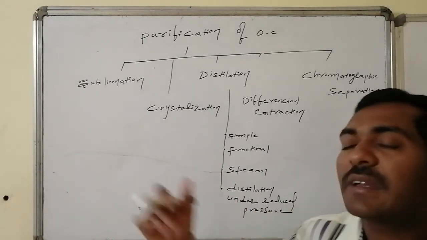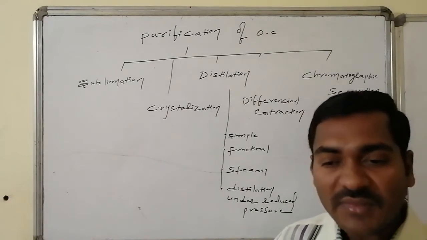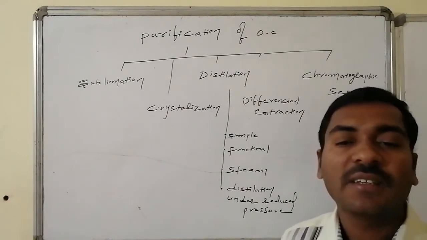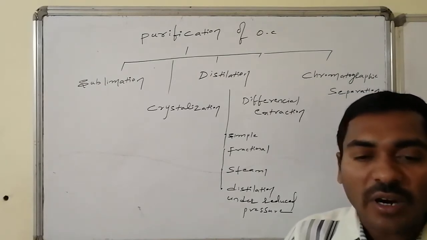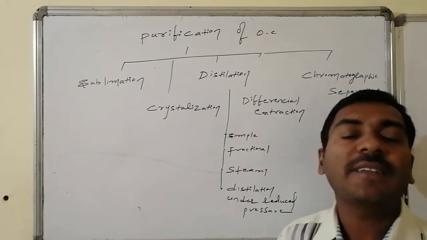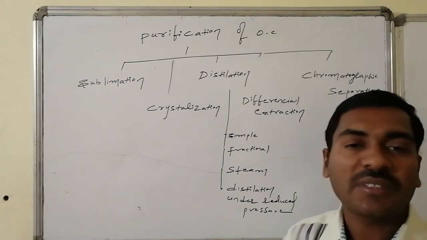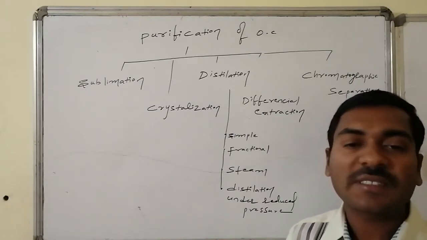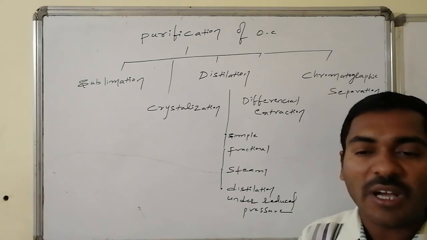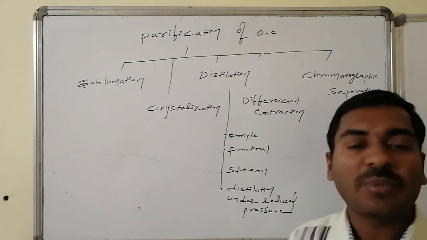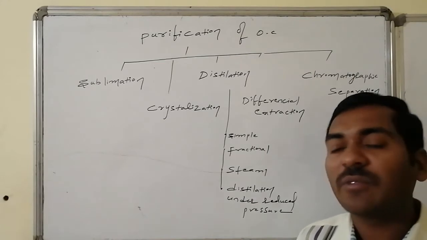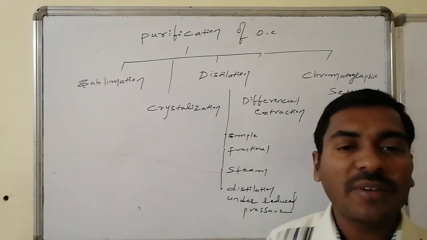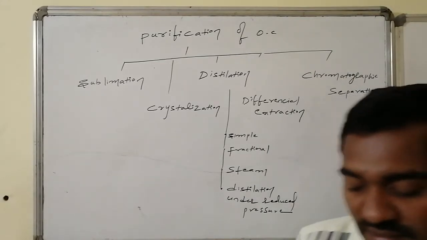We will go in detail one by one: which particular physical state is eligible for separation under a particular method, and what might be the logic or the condition that holds the process. As a result, to what extent pure compound is obtained, how the operational setup is arranged, and why it has to be arranged like this. These are all things we will discuss in detail. The first topic of discussion is sublimation.